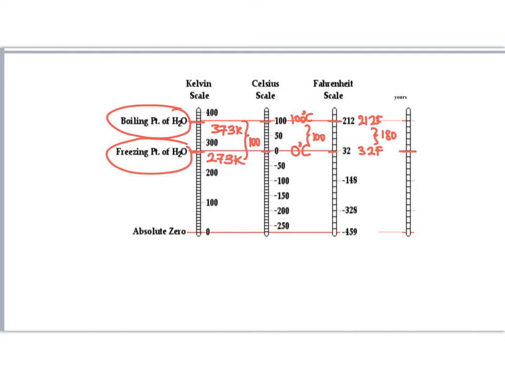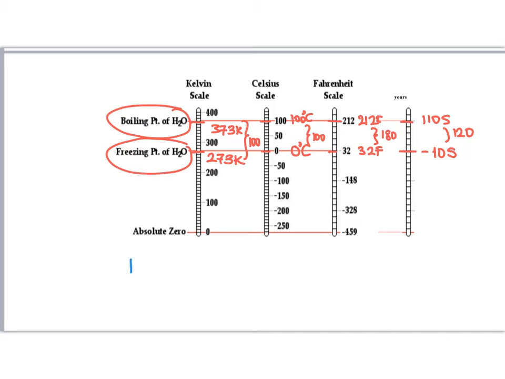Let's see my thermometer. It represents the freezing point of water as minus 10 S and the boiling point as 110 S. So you see that there are 120 segments. In order to convert one scale into another, we use this formula.